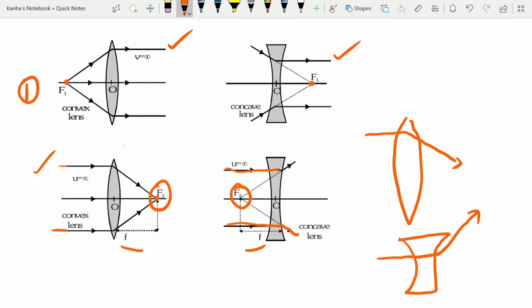Similar to mirrors, you have the aperture here. In reference to a lens, aperture means the effective diameter. Now the intensity of the image formed by a lens, which depends on the light passing through the lens, will depend on the square of the aperture.